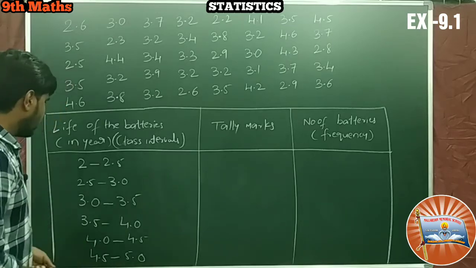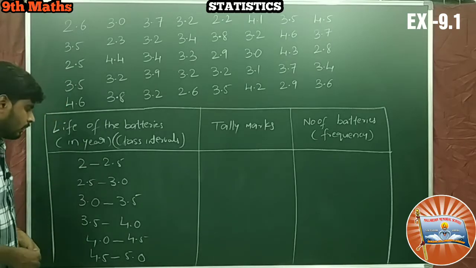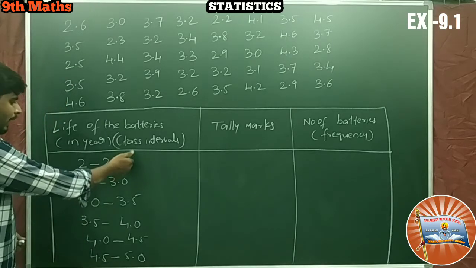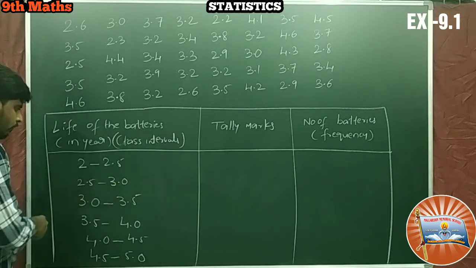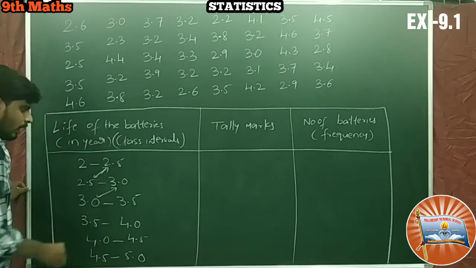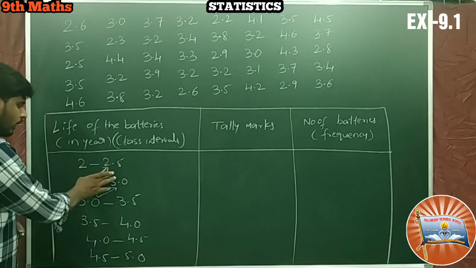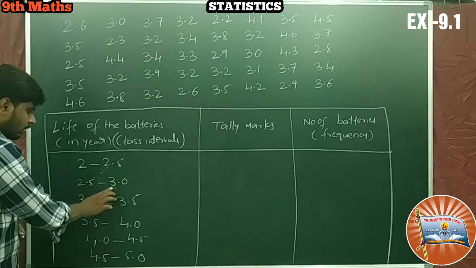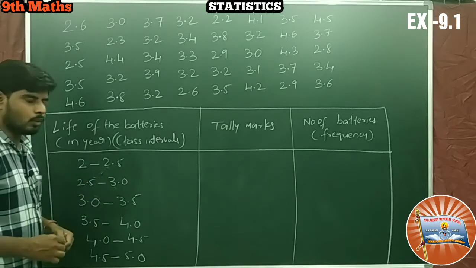Okay, right. So these are exclusive classes because the upper limit and the succeeding class lower limit both are same. When these two are same, the class intervals are called exclusive classes.